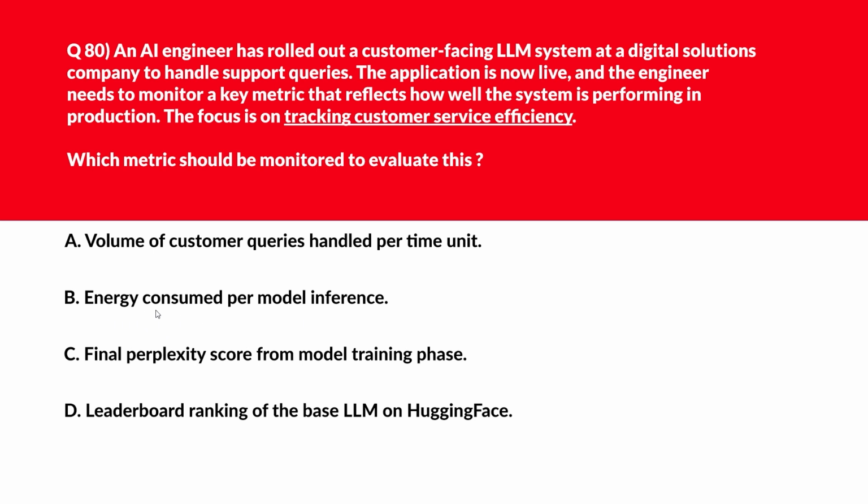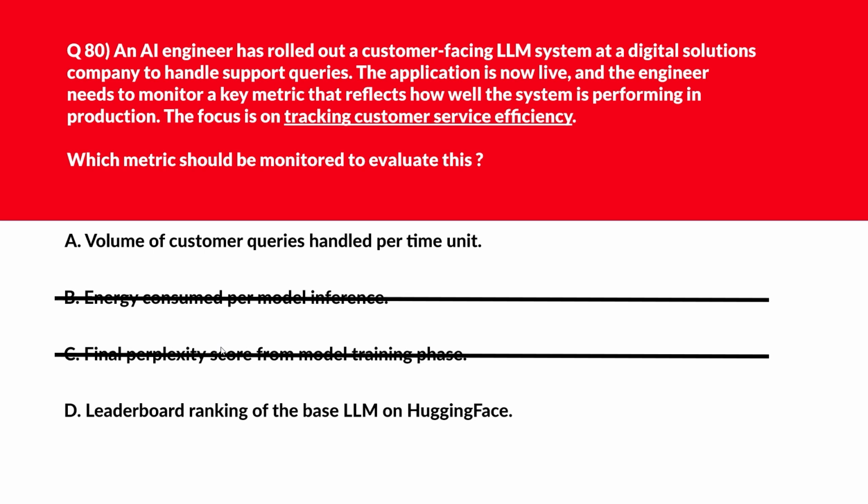Energy usage doesn't reflect customer-facing performance. Wrong answer. Option C says final perplexity score from model training phase. Training perplexity isn't relevant once the model is deployed. Wrong answer. Option D says leaderboard ranking of the base LLM on Hugging Face. Leaderboard scores don't measure production-level responsiveness. Wrong choice. We'll lock option A as the right answer.